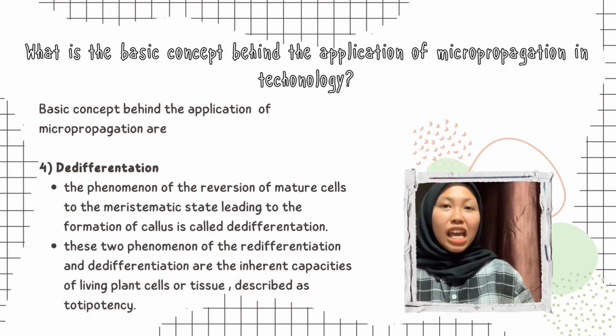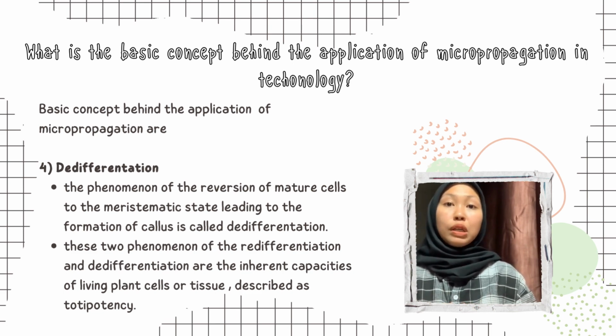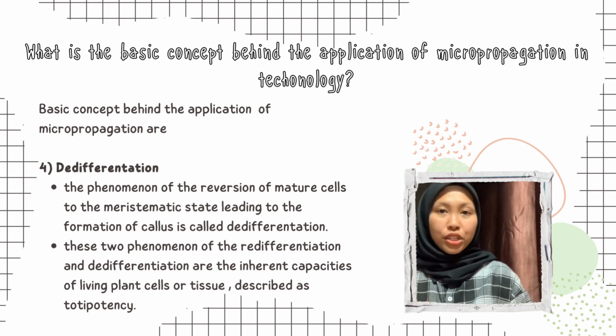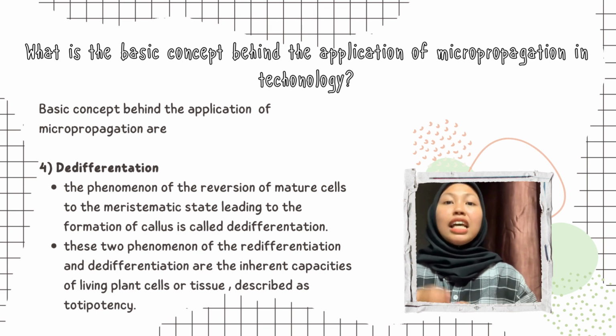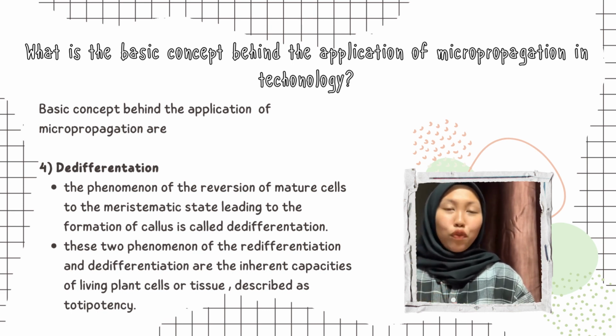And lastly, dedifferentiation. Dedifferentiation is the phenomenon of the reversion of mature cells to the meristem state, leading to the formation of callus. So, these two phenomena of redifferentiation and dedifferentiation are the inherent capacities of living plant cells or tissue, and it is described as totipotency.